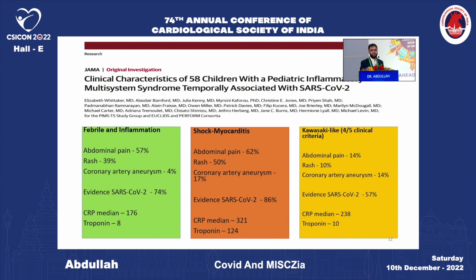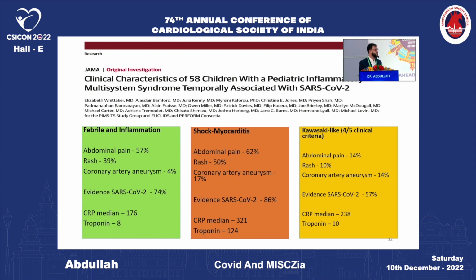Attempts have been made to classify MIS-C, and it can present in 3 subsets. One is the febrile phase with inflammation mostly, which is usually a milder subset. Here we can also see evidence of COVID-19 infection, but CRP elevation and troponin elevation are not very high. The other is the shock myocarditis subset, in which the patient will mostly have shock at presentation, and their CRP and troponin are highly elevated.